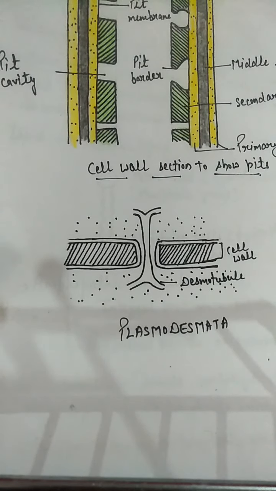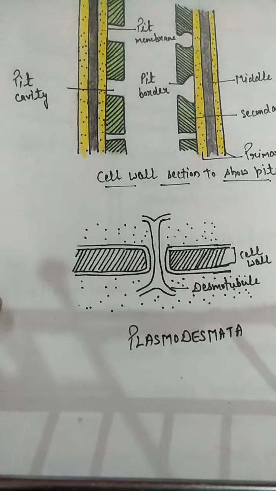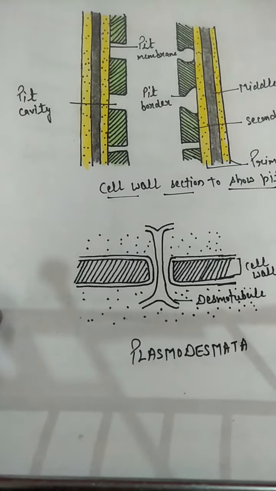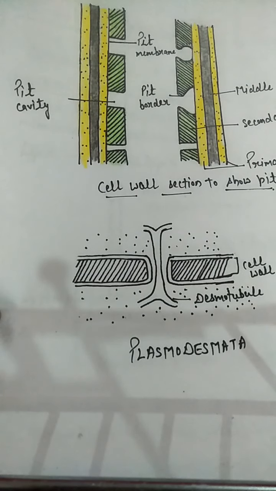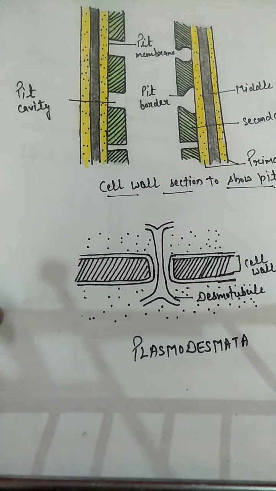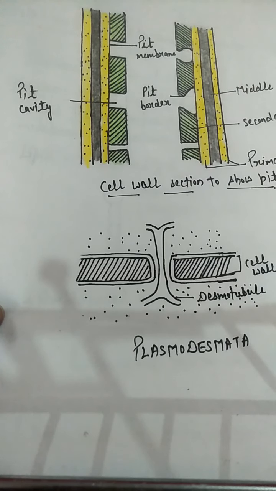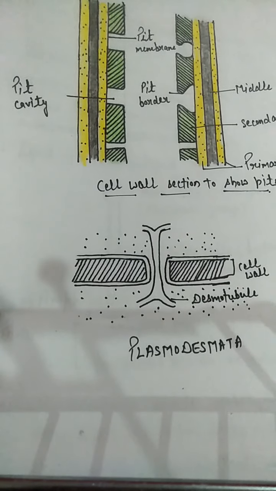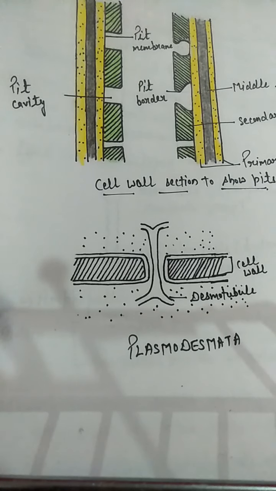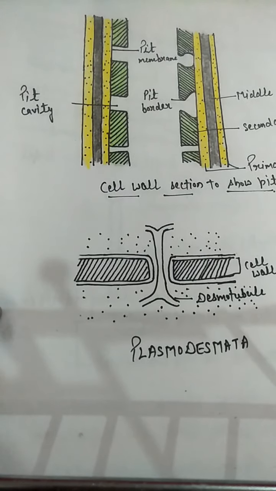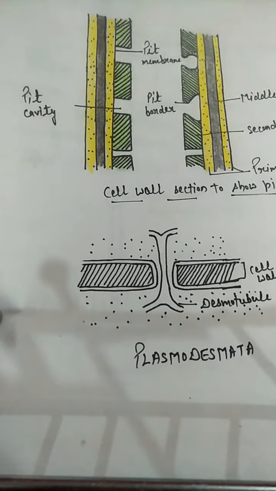So cell wall is the essential part of the plant cell and bacterial cell, and it is responsible for providing mechanical strength. It is responsible for holding the different parts of the plant in exposed condition, and it is also permeable. It allows the material to exchange between the two cells.